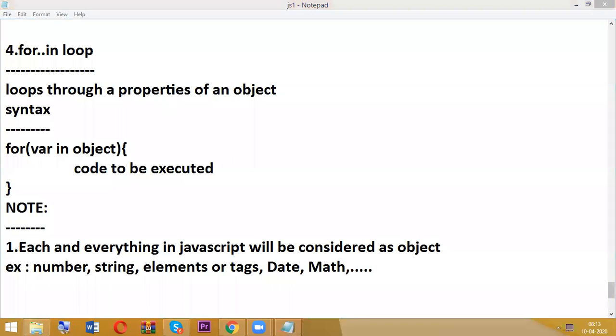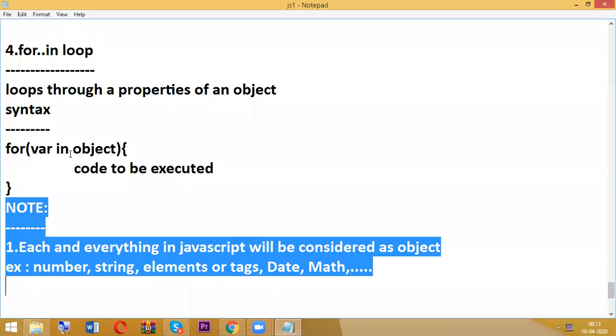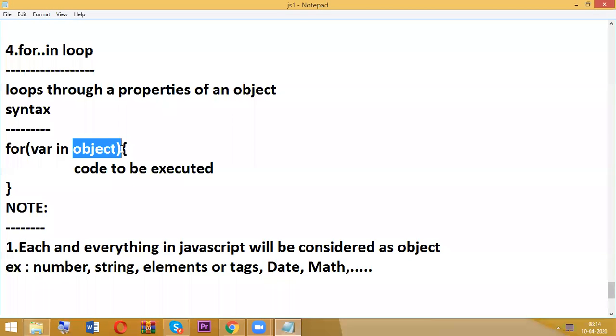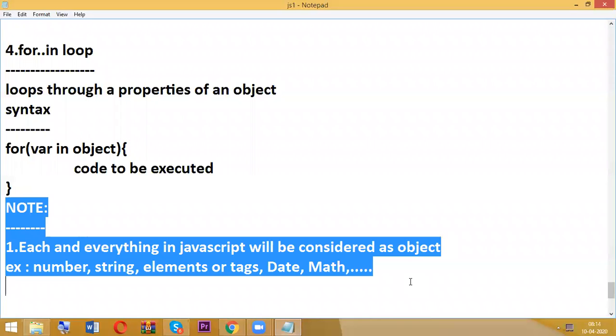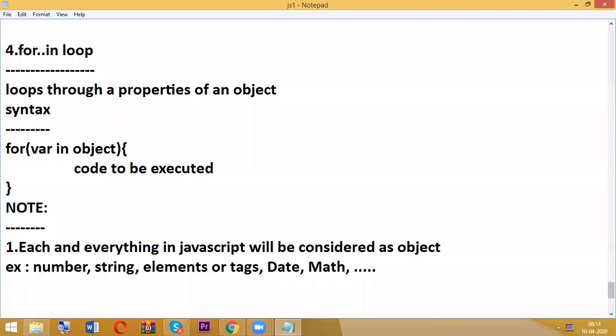Right now we are discussing objects. This is not the right time to discuss all the objects, not only date and math, even an array is an object, and Boolean true or false is also an object.